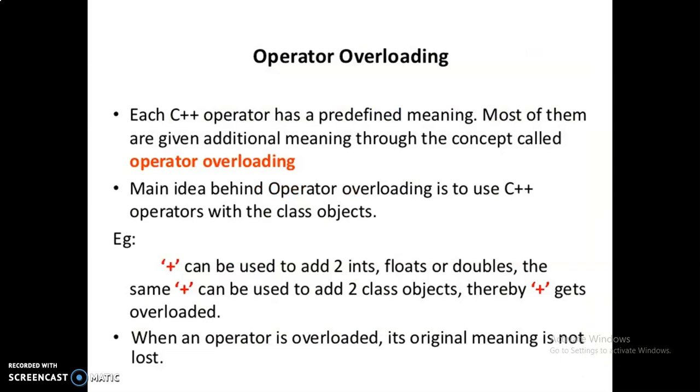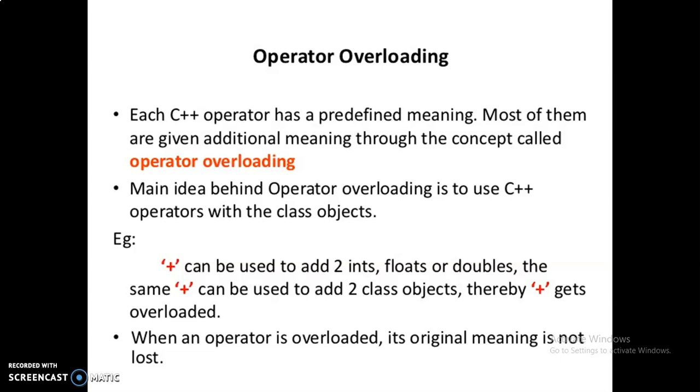Each C++ operator has a predefined meaning. For example, plus is used for addition, minus is used for subtraction, and the asterisk is used for multiplication. Most of them are given additional meaning through the concept called operator overloading.